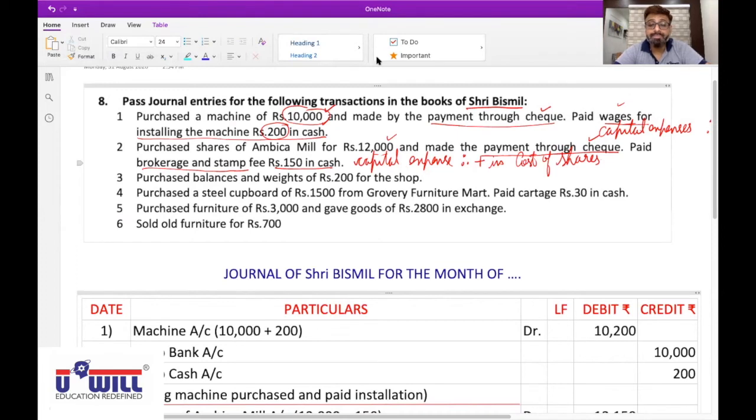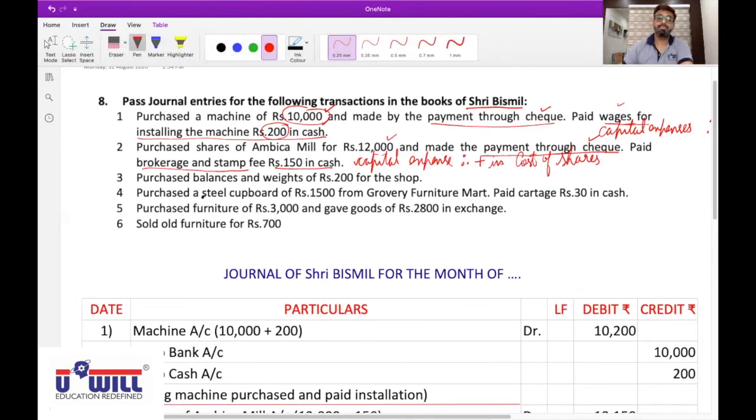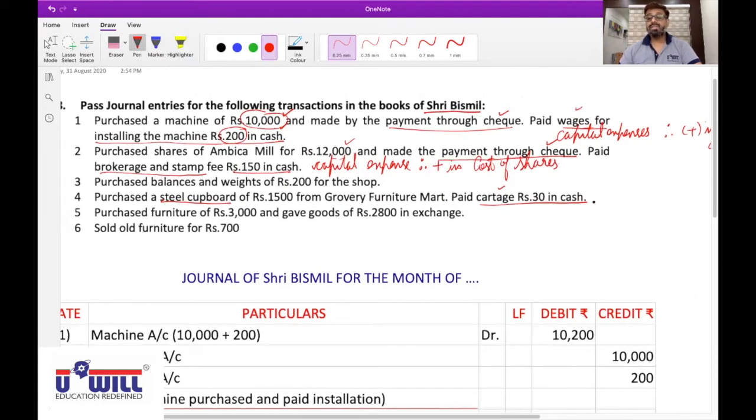Isha Sharma, read the fourth. Purchase a steel cupboard of rupees 1500 from Grovery Furniture Mart. Paid cartage rupees 30 cash. Now tell me, cartage, is it one-time expense or recurring expense? One-time expense. Revenue expense or capital expense? Capital expense.